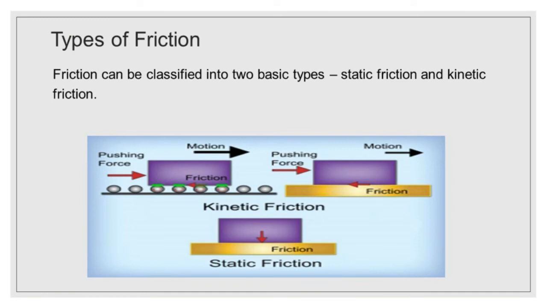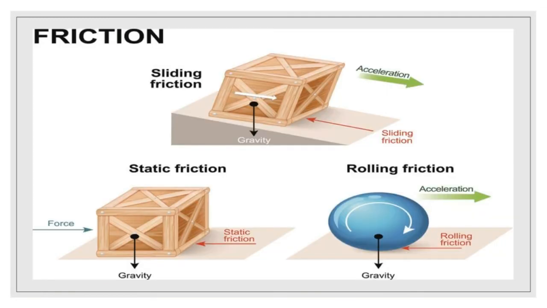Kinetic friction. Friction existing during the motion of bodies is called kinetic friction. Kinetic friction is further classified into two types. They are sliding friction and rolling friction.